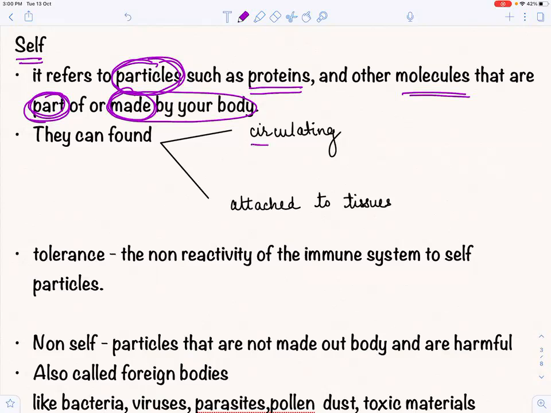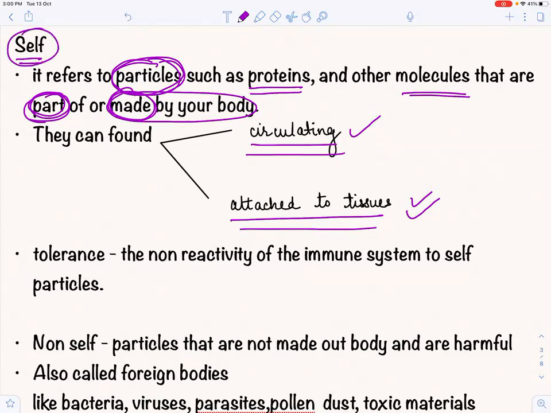They can be found either circulating in our body, first thing, or they can be attached to some tissues, right? So particles that are a part of our body or are made by our body, and are either circulating or attached to the tissues, are known as self.